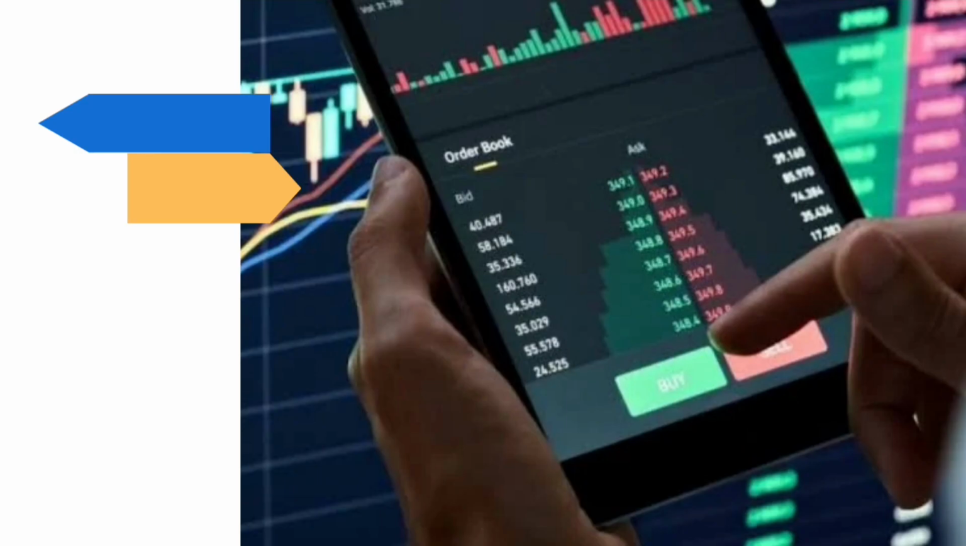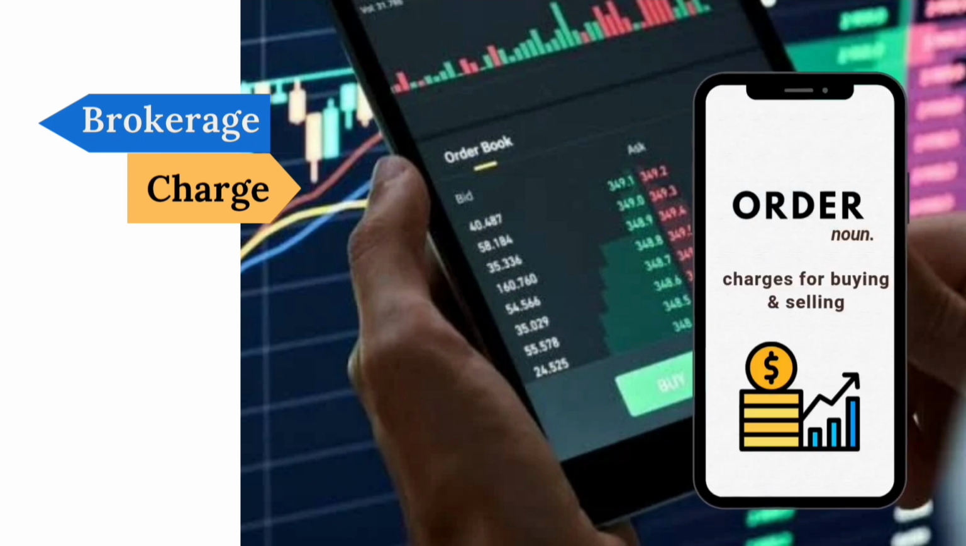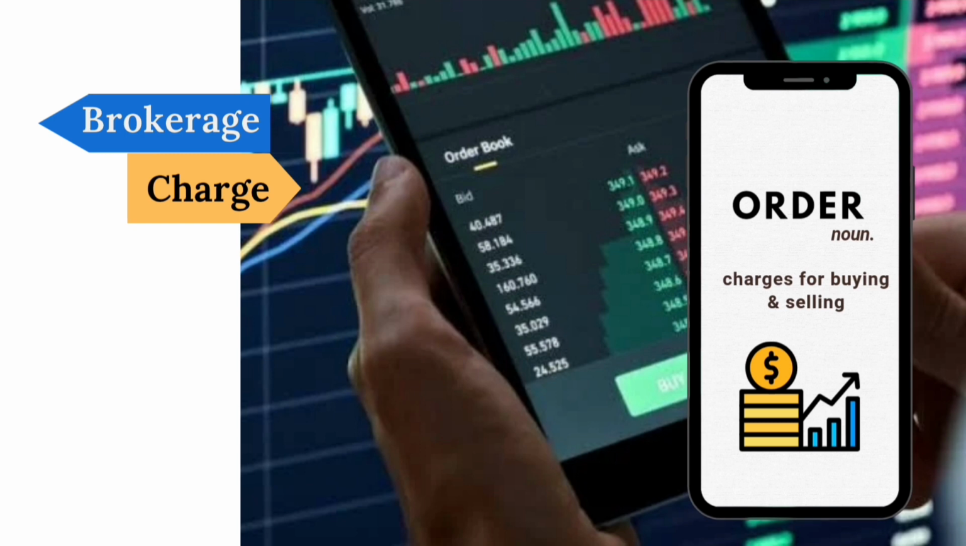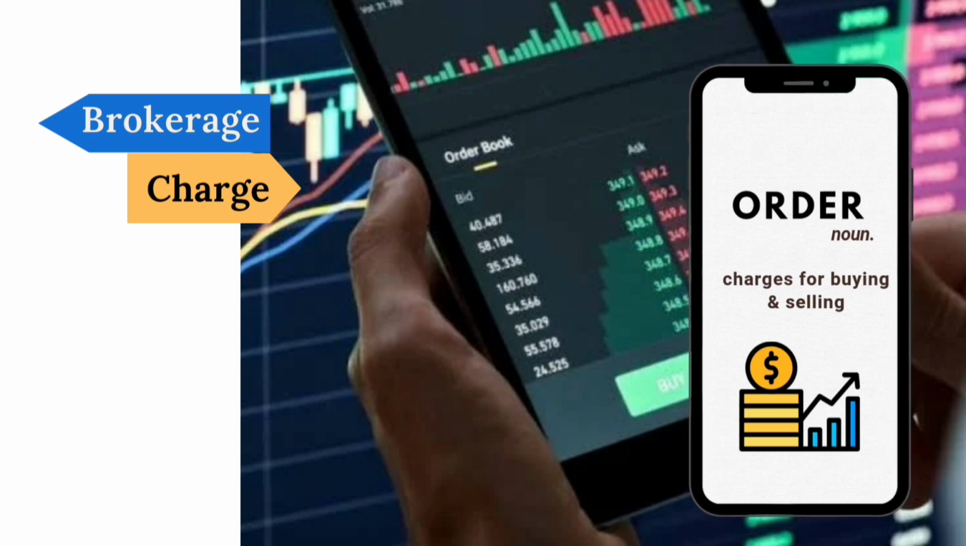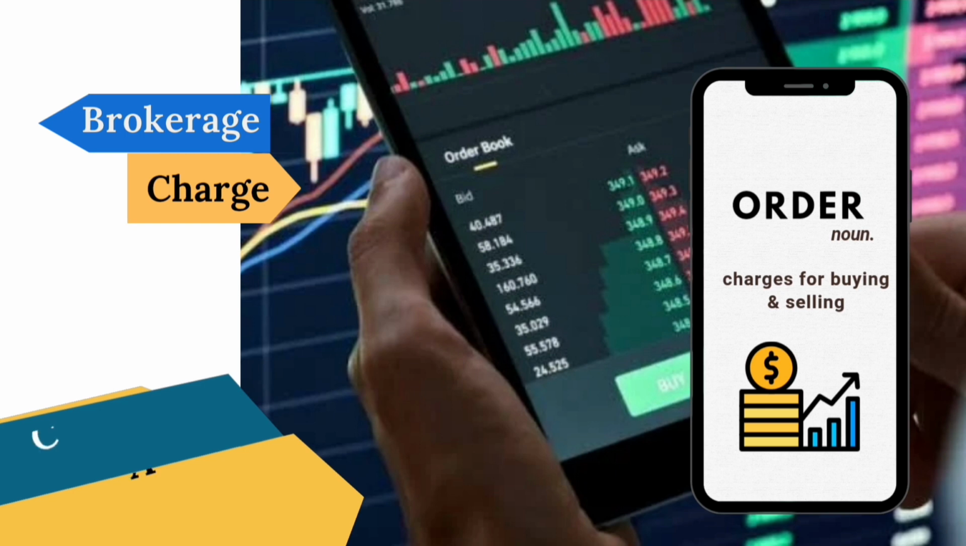The demat brokers will charge you brokerage for your orders. Orders means if you are buying or selling your stocks, they will charge you. But the charges are not the same for all the companies. Every app has its own charges. As a beginner, we have to check all the brokerage costs, then we can choose our app.